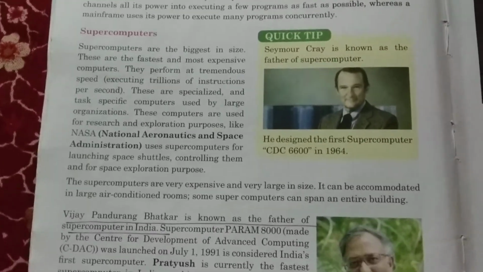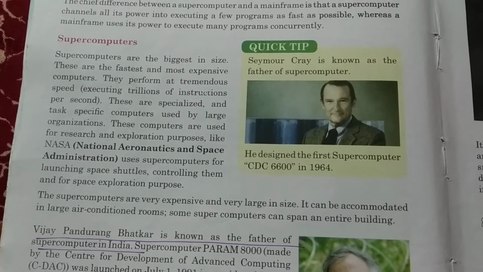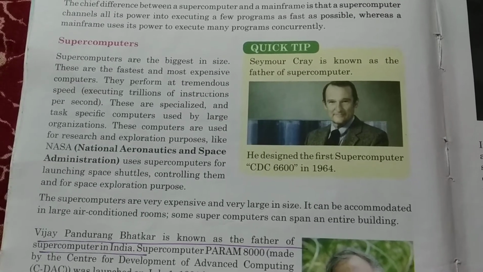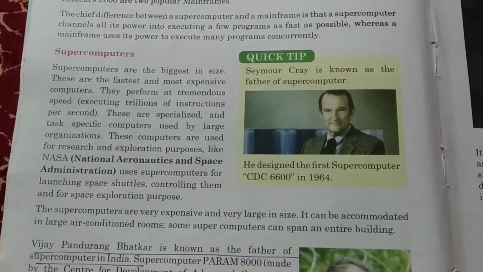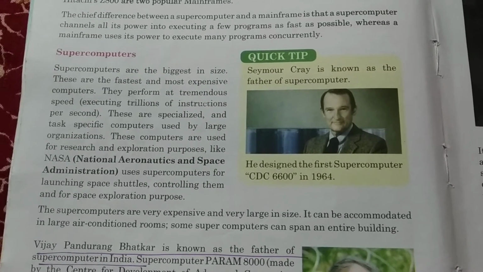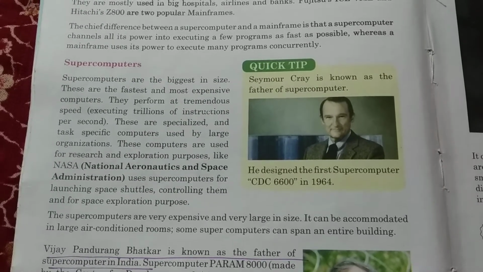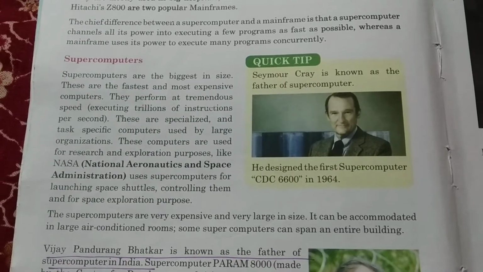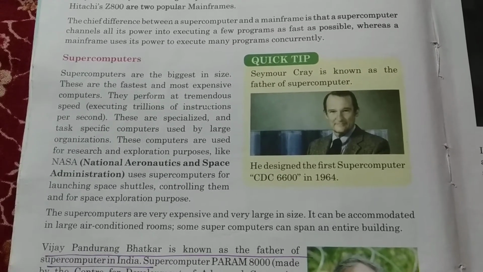Next is supercomputer. Supercomputers are the biggest in size. These are the fastest and the most expensive computers, and they perform at tremendous speed. What is the speed? Trillions of instructions per second. So even at greater speed than the mainframe, supercomputers work. And they are the biggest in size, the fastest and the most expensive.